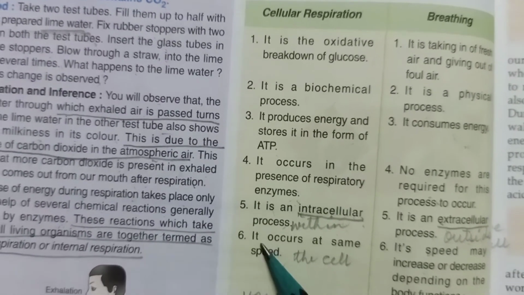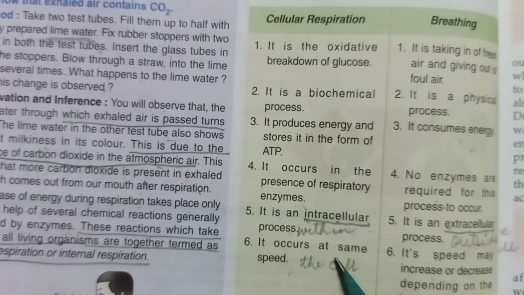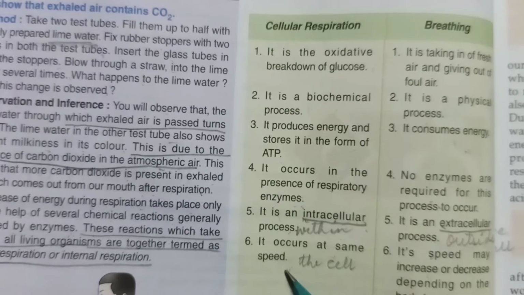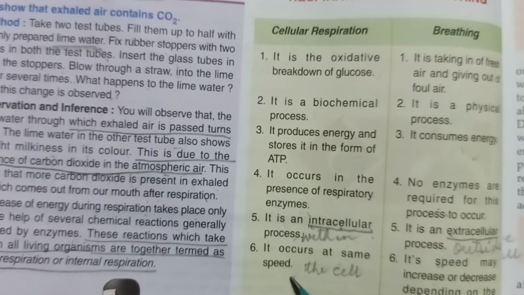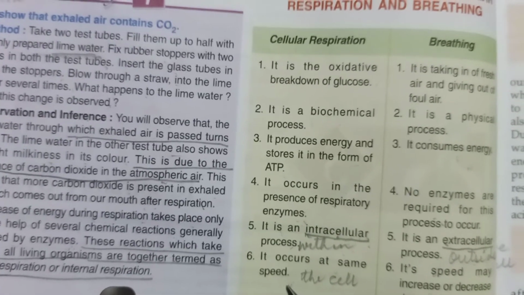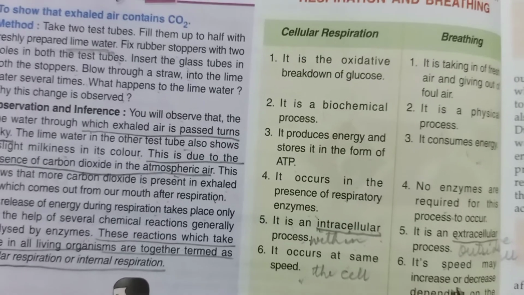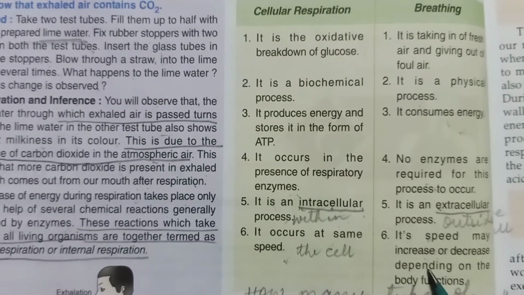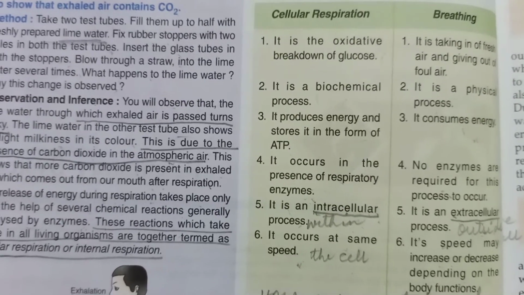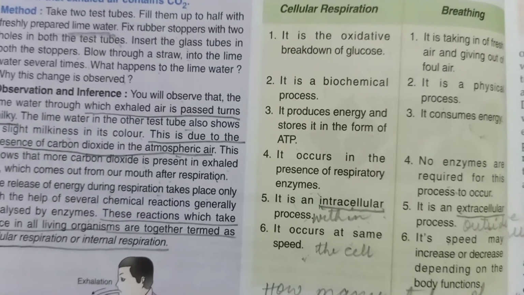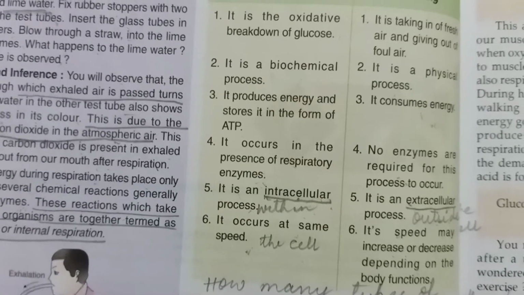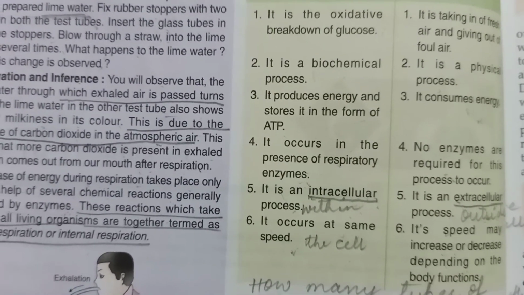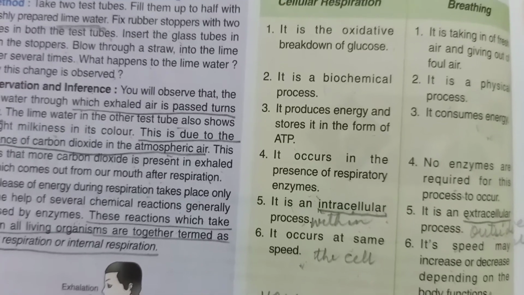Now see the sixth point. This cellular respiration occurs at the same speed. There is no increase or decrease in its speed. Then for breathing, its speed may increase or decrease depending on the body functions. So in breathing, the speed may increase or sometimes it may decrease. It depends on the body function.